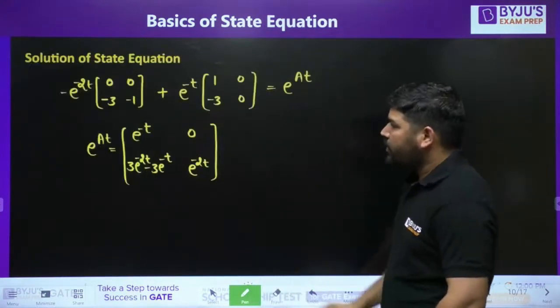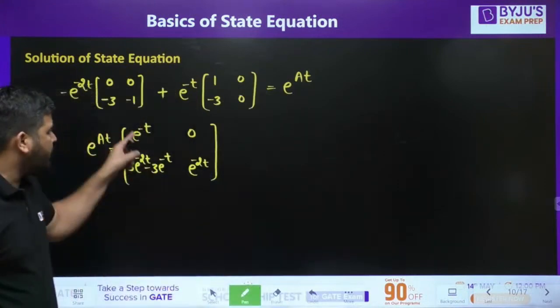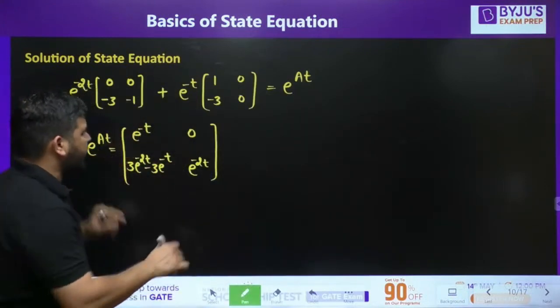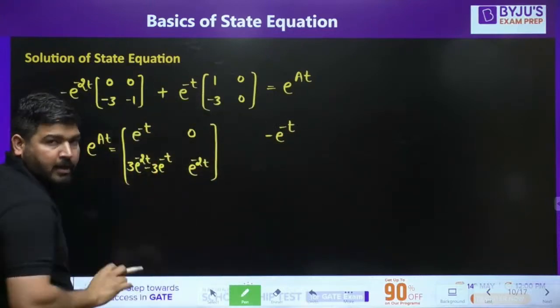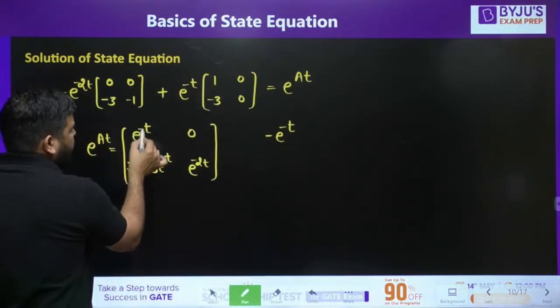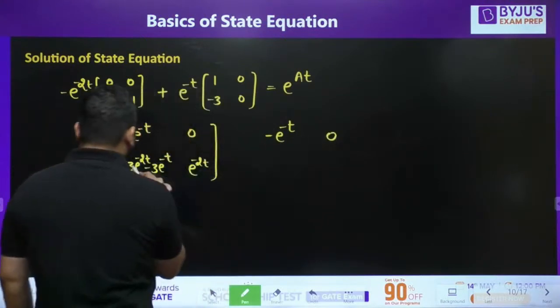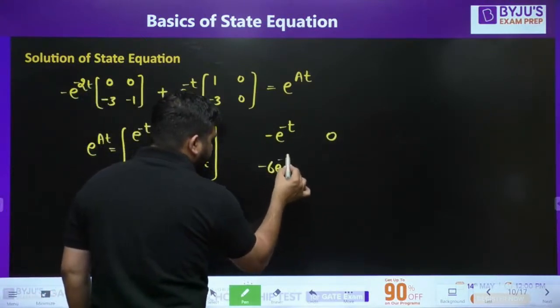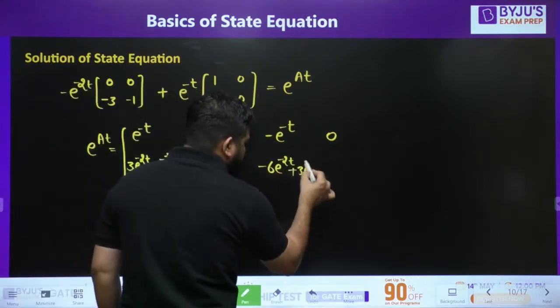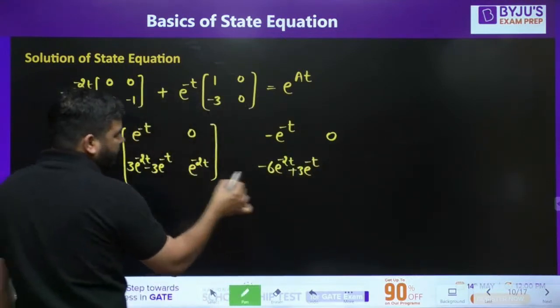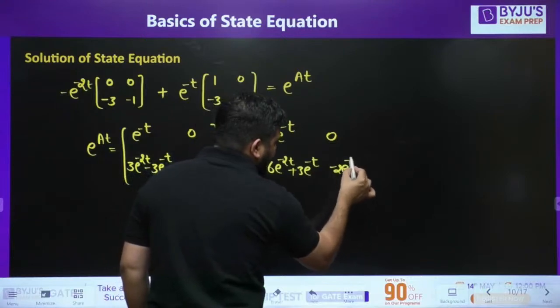So what you can do is take the derivative of the elements of e to the power At with respect to t. It will be minus 1 e to the power minus t. This will be 0. Here you will get minus 6 e to the power minus 2t plus 3 e to the power minus t. Here you will get minus 2 e to the power minus 2t.